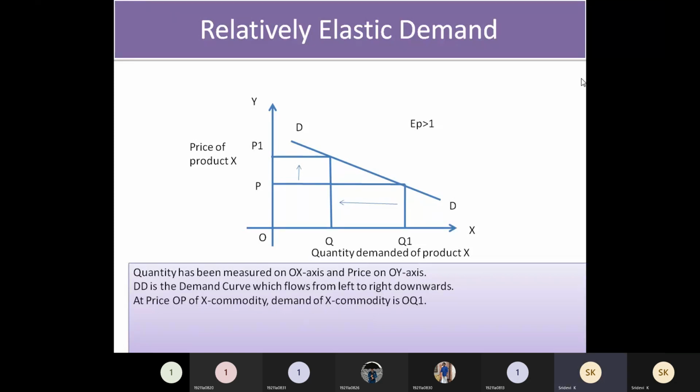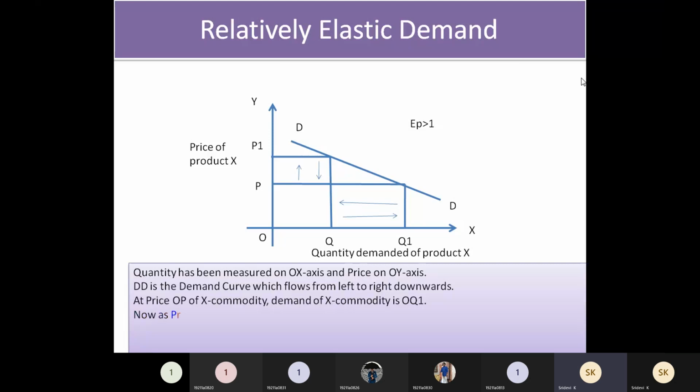The same thing we can show in the reverse manner. When price is decreasing from P1 to P, then what happens? The sales will be increasing from Q to Q1. See, the gap between the price and the quantity, if you compare, the quantity change is more than the price change. So this is how you have to draw the graph.